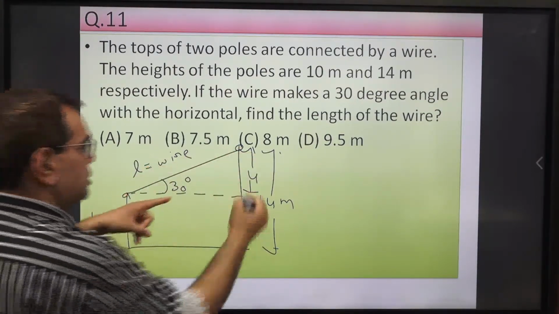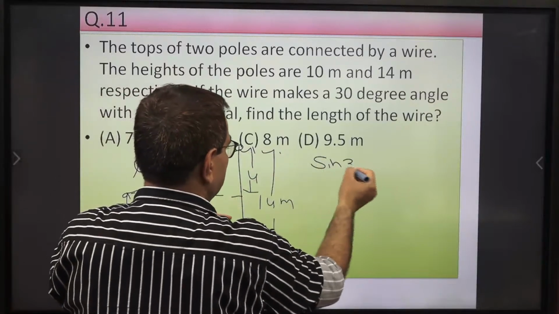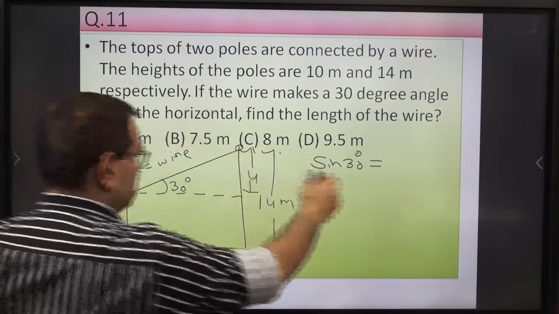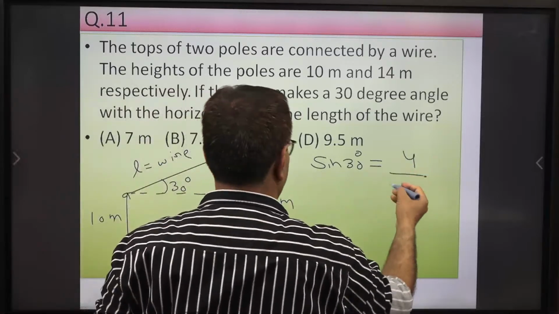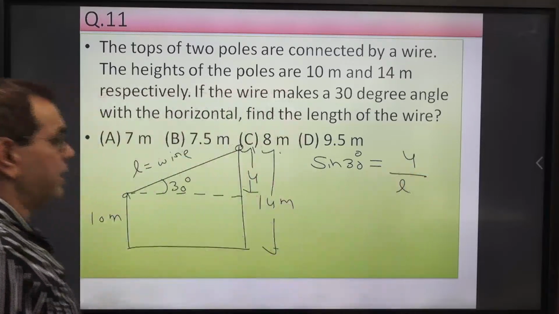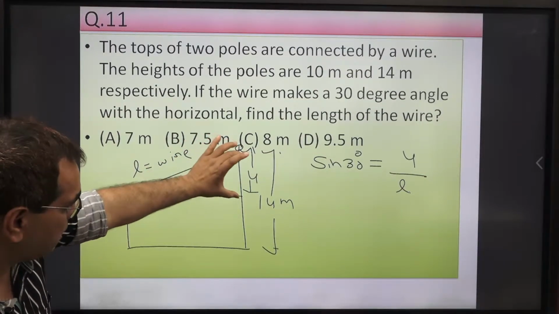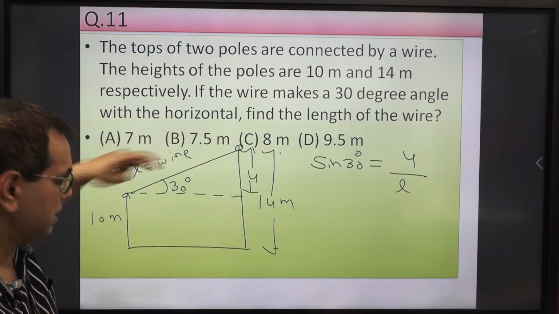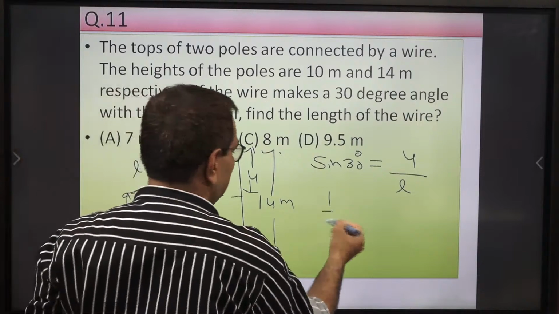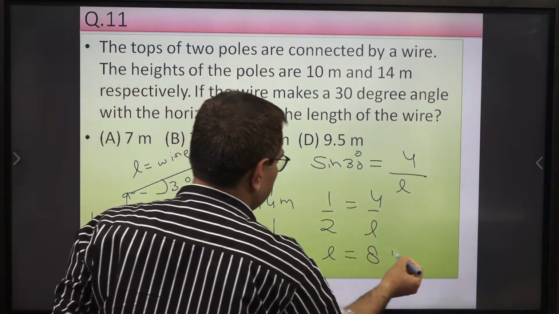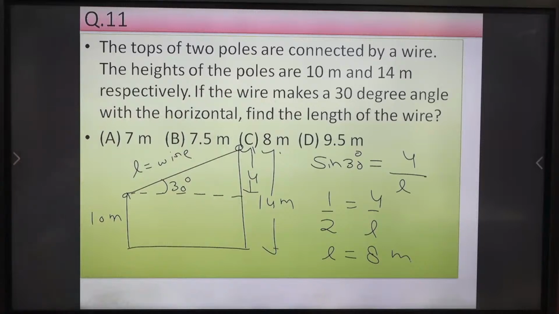So we all know sine 30 degrees is equal to perpendicular upon hypotenuse. So 4 upon L. Okay, sine 30 degrees is equal to, for this 30-degree angle, this will be the perpendicular upon the hypotenuse L. So sine 30 is 1/2, equal to 4 upon L. So L is equal to 8 meters. Very simple question. Okay, just knowledge of sine theta, cos theta formulas.